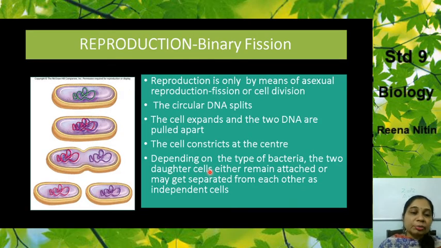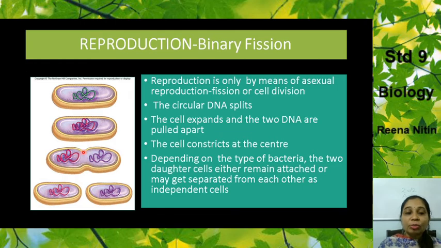Now we come to the next part, that is reproduction in bacteria. You have learned last year that bacteria reproduce by a method known as binary fission. This is the asexual means of reproduction, or cell division. The circular DNA splits, as we have seen in the other diagram. This DNA material will slowly separate out, as you can see. The cell keeps expanding and the DNA splits into two parts, and these two parts then start moving away from each other.